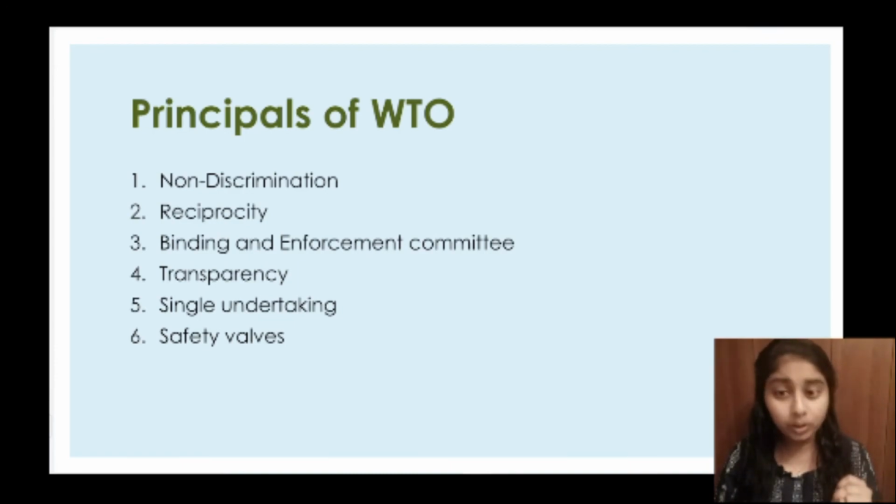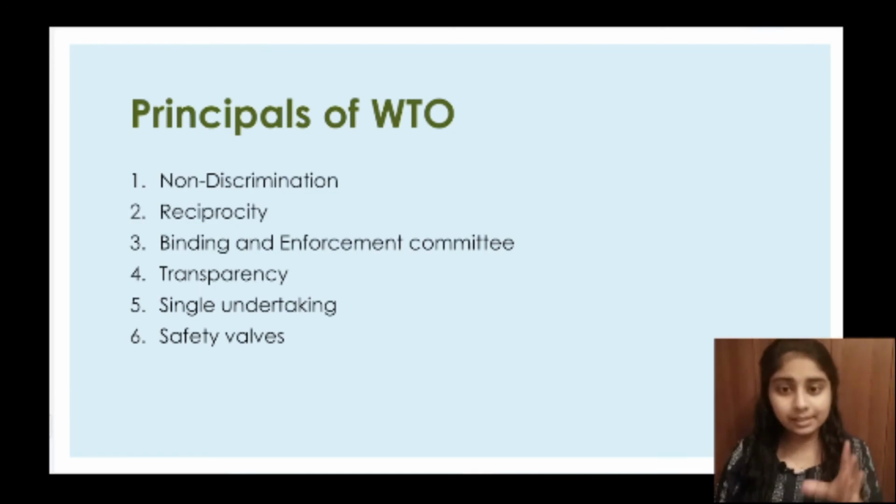Let's find out. So first one is the MFN rule, that is the most favored nation rule. The MFN rule requires that a World Trade Organization member must apply the same conditions on all trade with other WTO members. That means one WTO member should not discriminate against another WTO member in concern with trade or service.